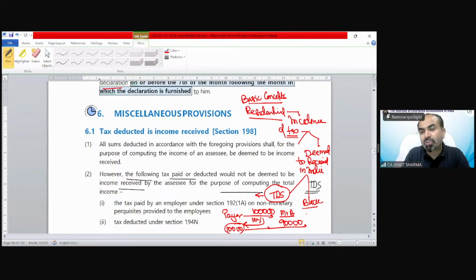So for the purpose of your GTI, we need to include the gross income, that is before TDS. Even if you actually receive 90,000, this 10,000 is deemed to be received in your hand because it has been deposited by the payer to the income tax department on your PAN number. So it is not actually received, but it is always deemed to be received. This concept is now explained in this point. That is also for your reading purpose.